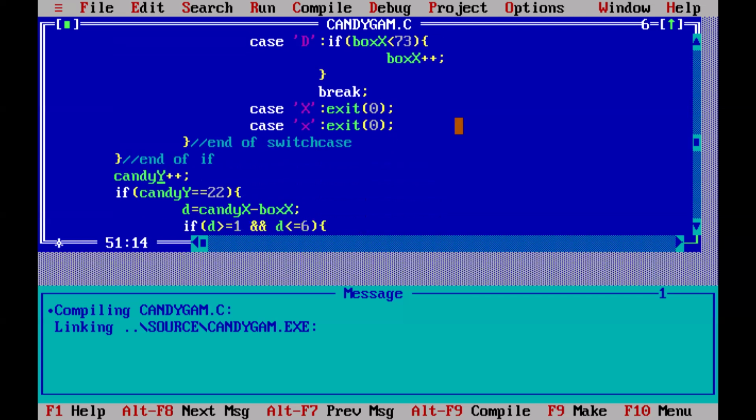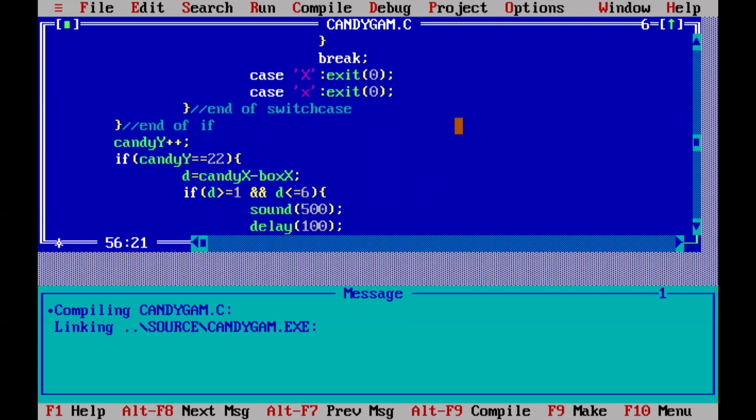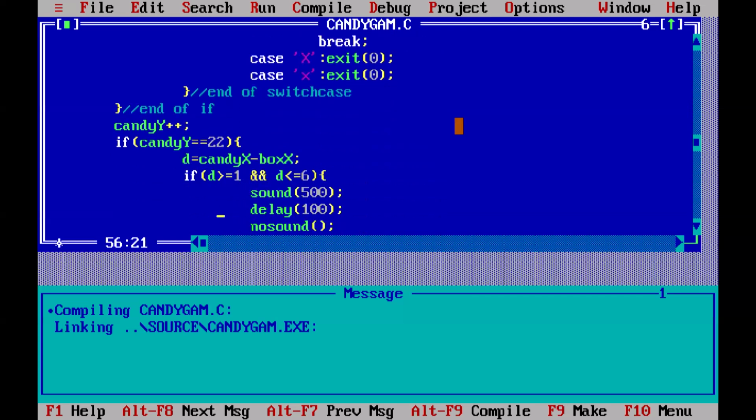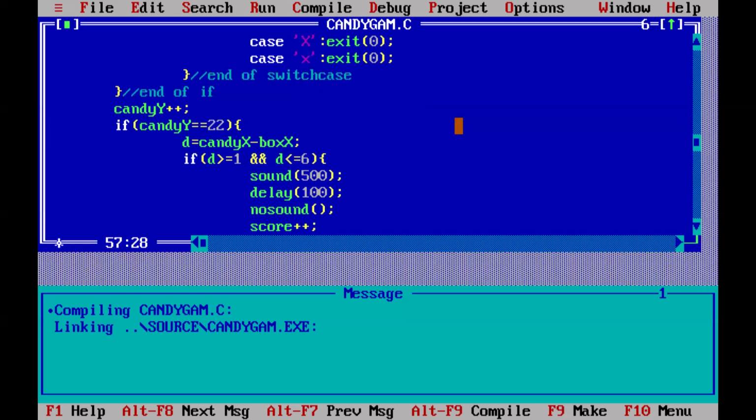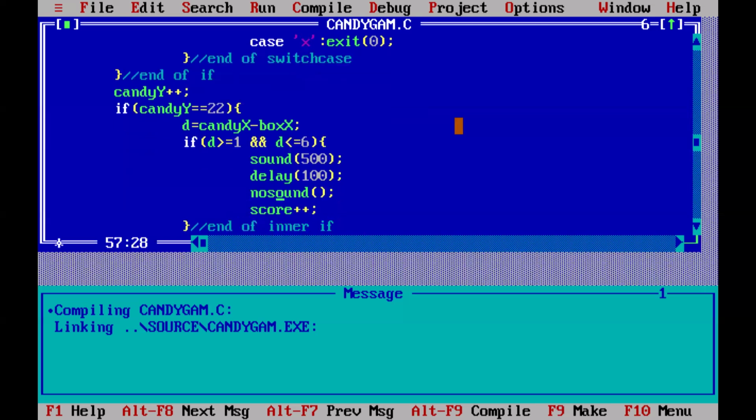Now, I want the candy to be incremented by 1. The y-axis should be incremented by 1 to move the candy down. So here I have done plus plus. And if the candy y equals 22, which means that it is inside the basket, right? So it will calculate the distance between the candy and the box. If the difference is between 1 and 6, that is inside the basket, then it will produce a sound and it will increase the score.